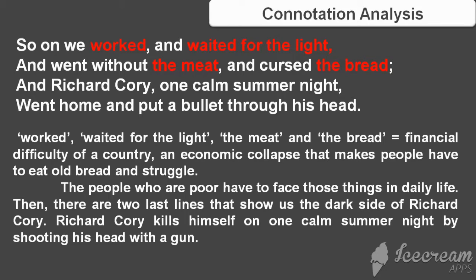Richard Cory killed himself on one calm summer night by shooting his head with a gun. The people just know that Richard Cory is very rich. They know he never had a problem in his life. They never know what Richard Cory had faced in his life that made him kill himself with a gun on one calm summer night.